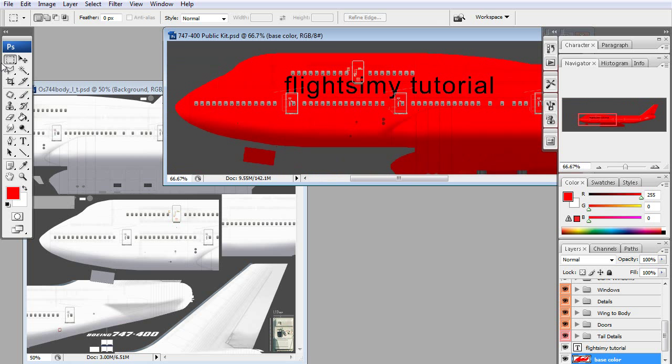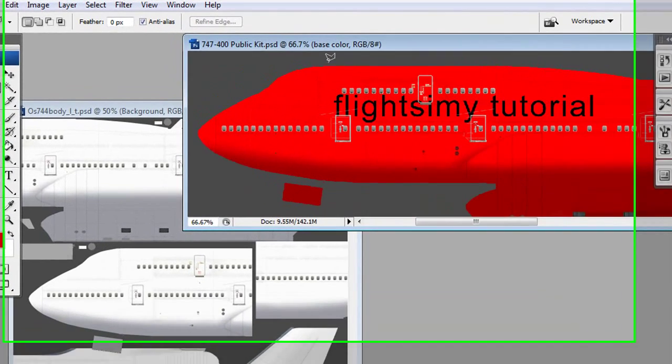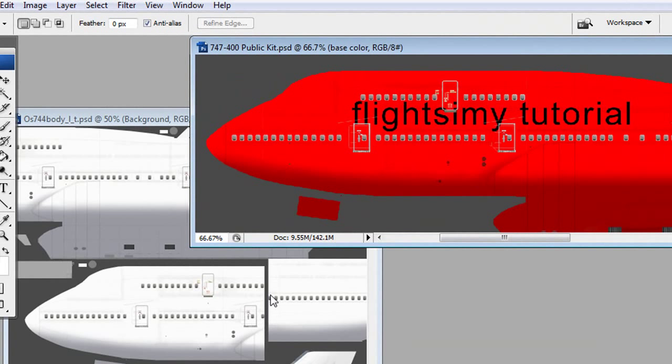You want to zoom in a bit, that usually helps. Get this little marquee tool here and draw around what you can see here. So basically make the same image there, but just follow me. So just cut around it.